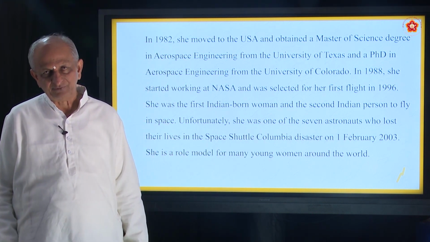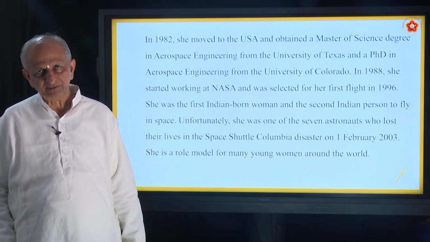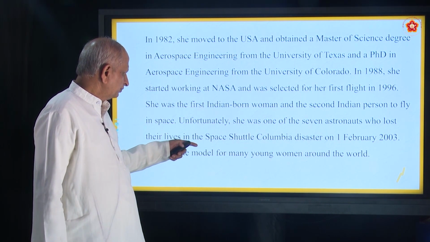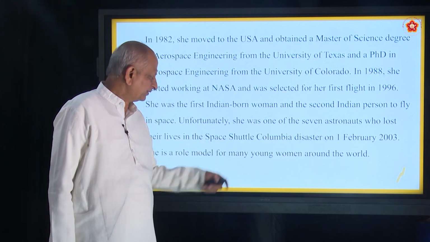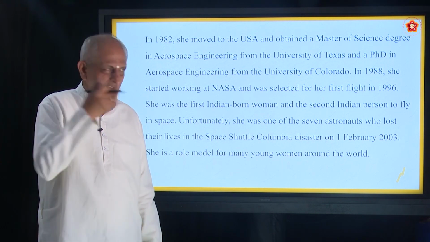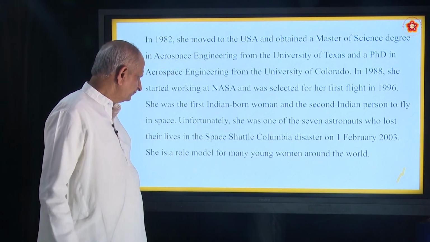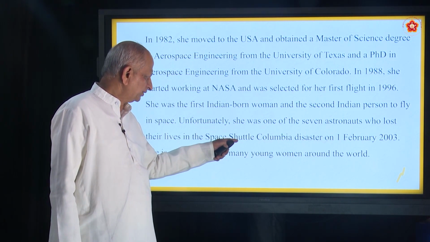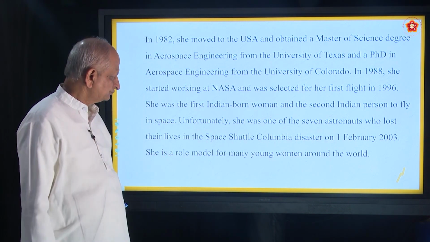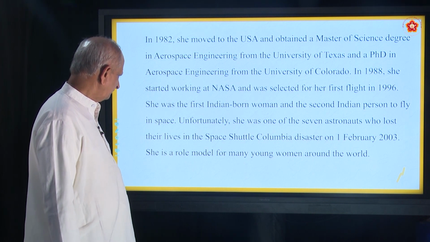The first time she went and came back. The second time she was one of the 7 astronauts, and for some reason the spaceship Shuttle Columbia got burnt off in 2003.